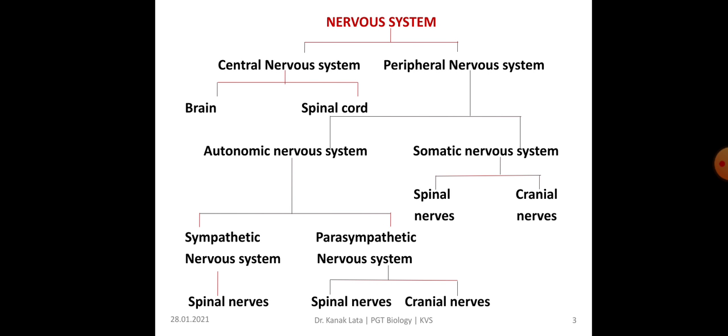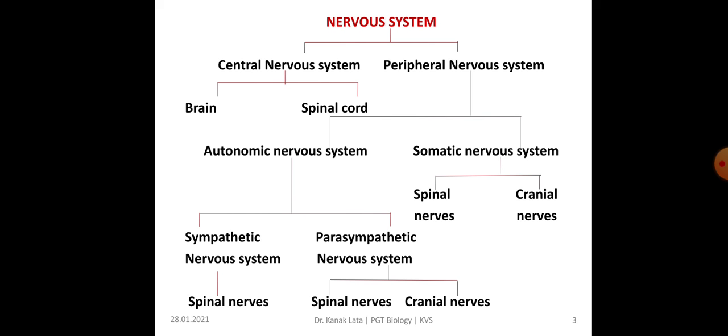Here it is about outline classification of nervous system. Broadly it is classified under two headings, that is central nervous system and peripheral nervous system, that is CNS and PNS. Central nervous system is further divided into brain and spinal cord, whereas peripheral nervous system is classified into autonomic nervous system and somatic nervous system.